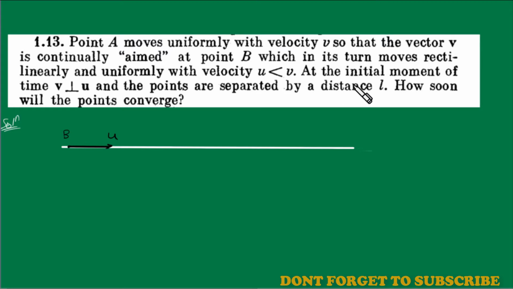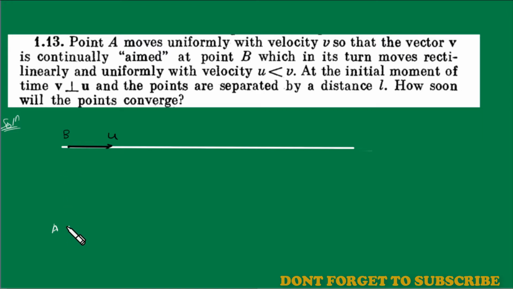At the initial moment of time, v is perpendicular to u, and the points are at a separation of L. Okay, so the points are at separation L. Suppose point A is here. Let me draw it here, point A, and its velocity is perpendicular to u. Now, one thing: u is like this, so the velocity must be like this only.